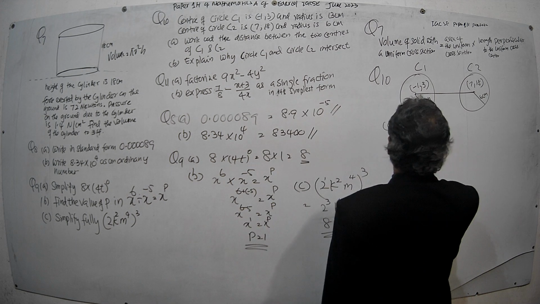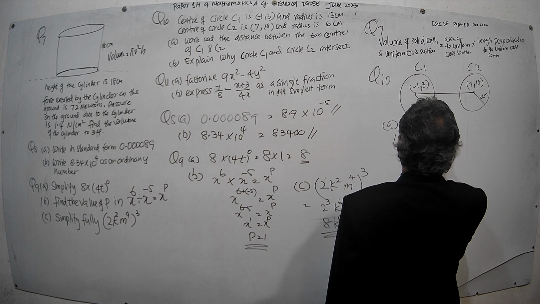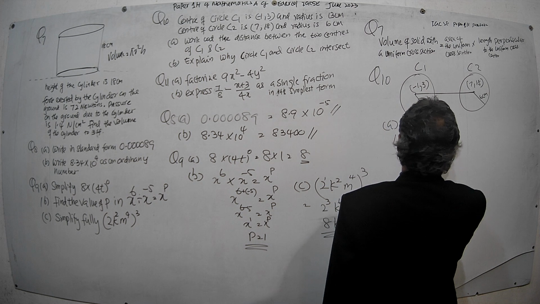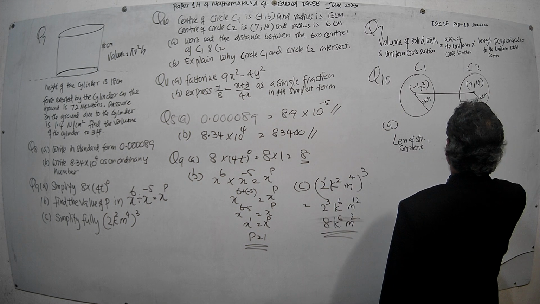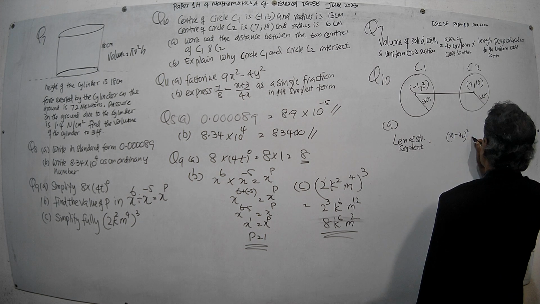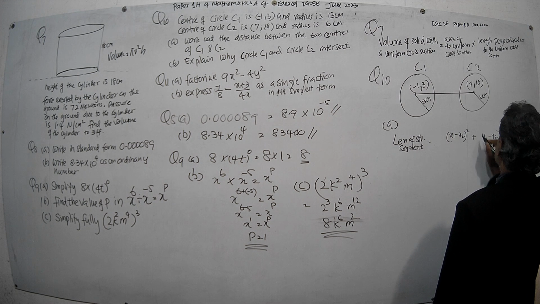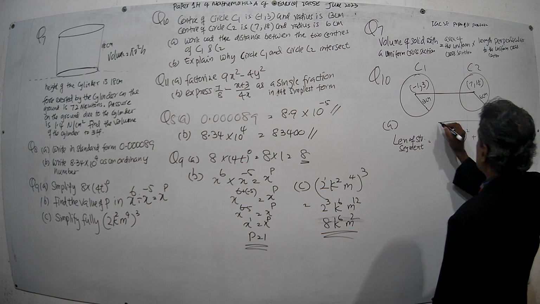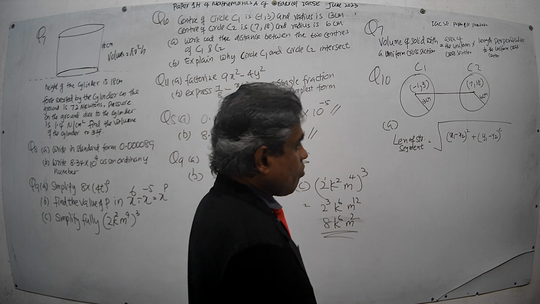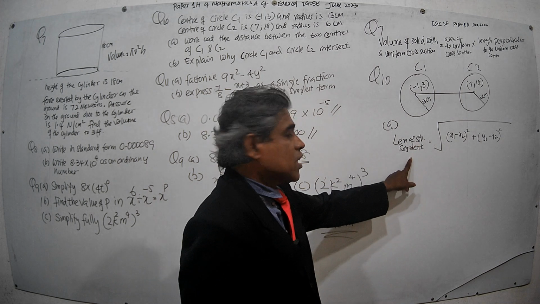We have a formula: the square root of x1 minus x2, whole thing squared, plus y1 minus y2, whole thing squared. There's a formula like this to find the length of a straight line segment.